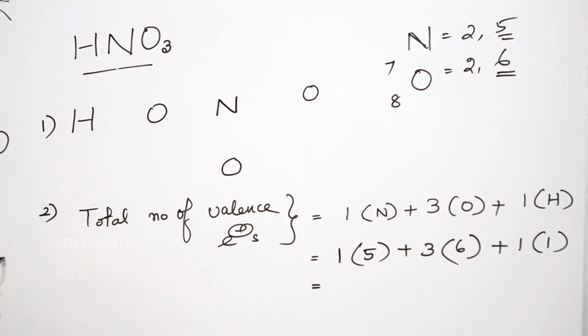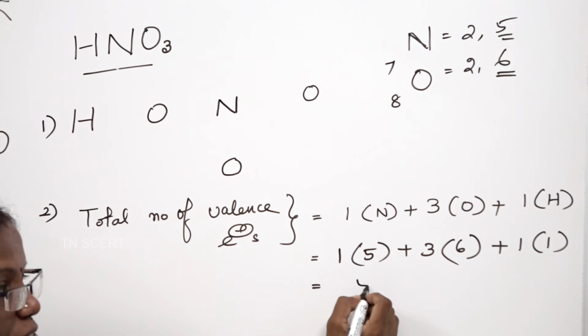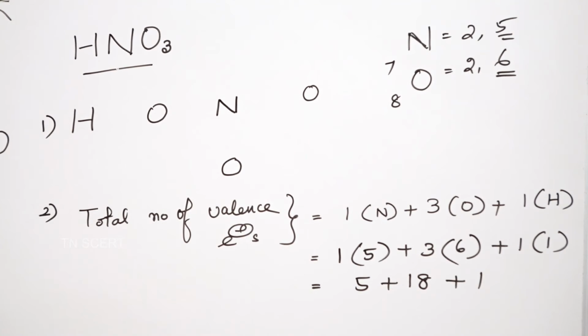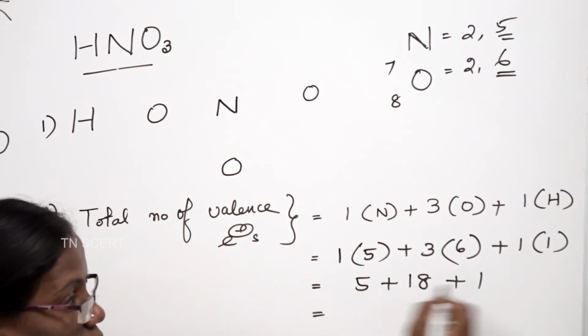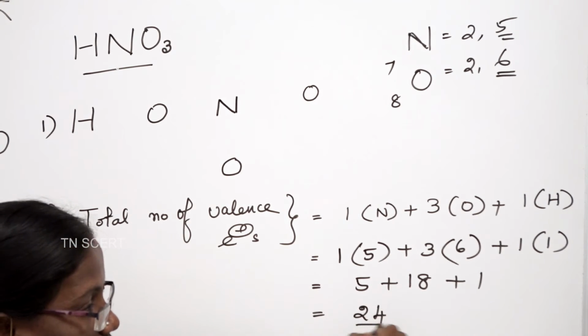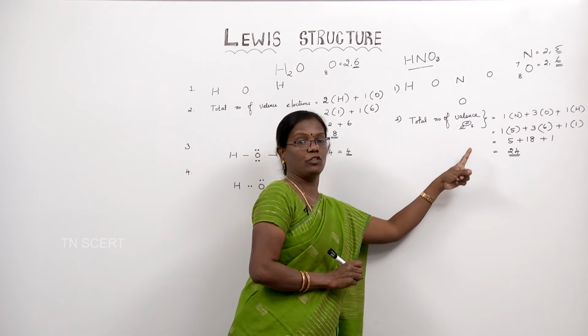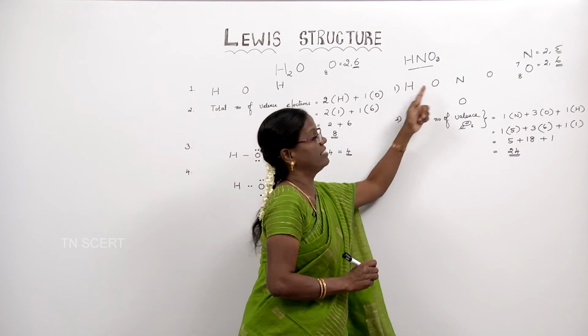See, multiply and add all those numbers. 1 into 5, 5, plus 3 into 6, 18, plus 1 into 1, 1. By adding all these numbers, you will be getting 24. Am I right? Yes, we have 24 valence electrons in this molecule.